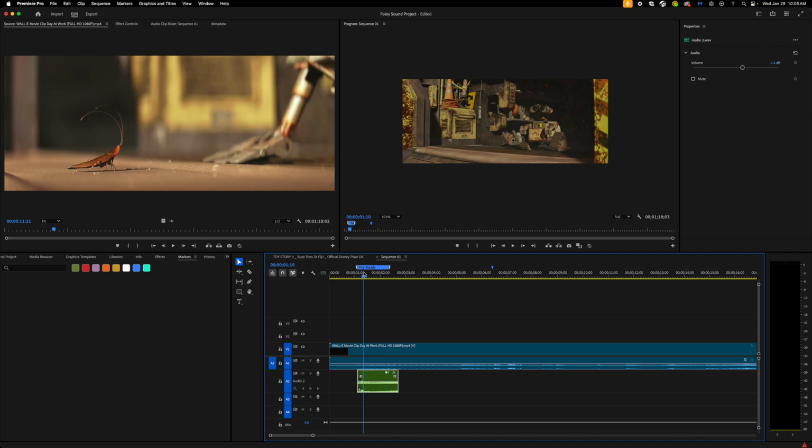Most of the sound effects that we have in the scenes should be in the background. They shouldn't be super loud. If you're doing a scene that has dialogue, we want to make sure the dialogue is louder than the sound effects so we can hear everything that's being said.